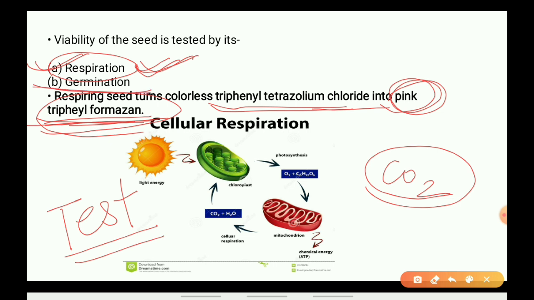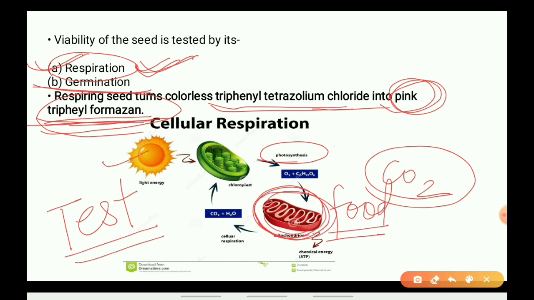Okay, you can see in this diagram that light energy is required, and chloroplast will undergo photosynthesis and form food. This food stored in the cells will be respired in the mitochondria, and the respiration will occur there and provide energy.